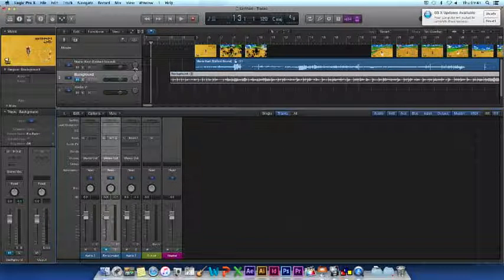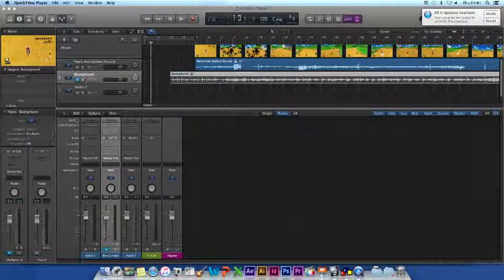To open the Mix window, you can go onto the View tab and show the window you would like. Likewise, you can also use the shortcut, the Mix window being K and the Edit window being E.